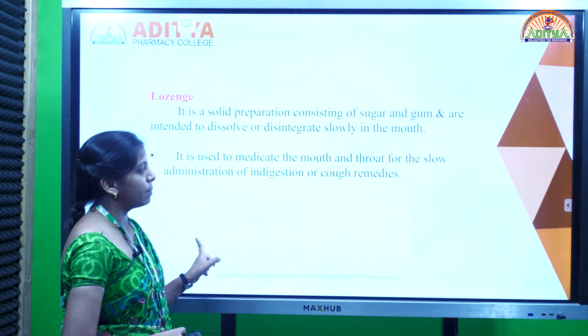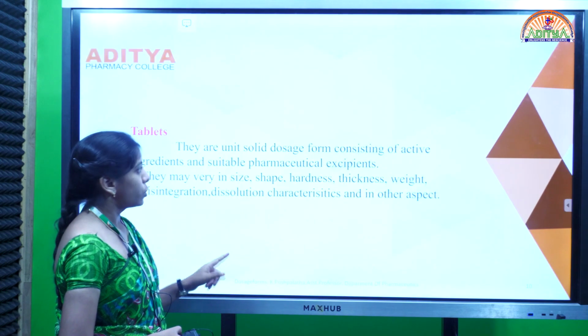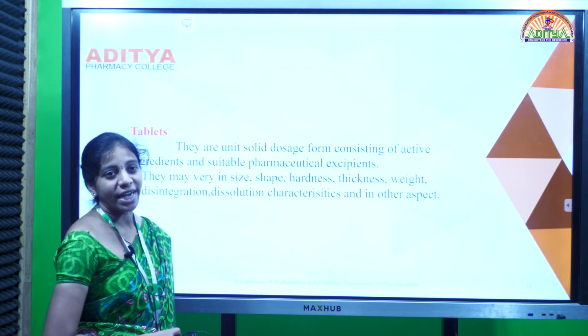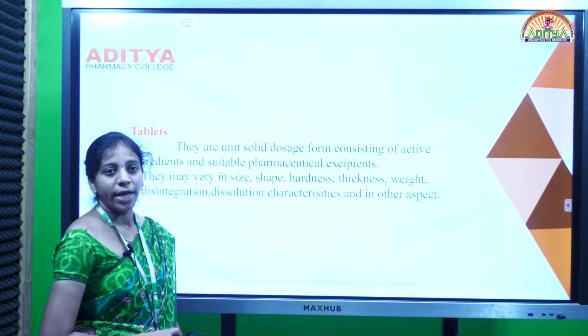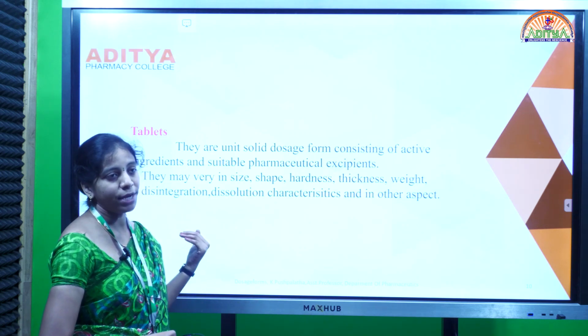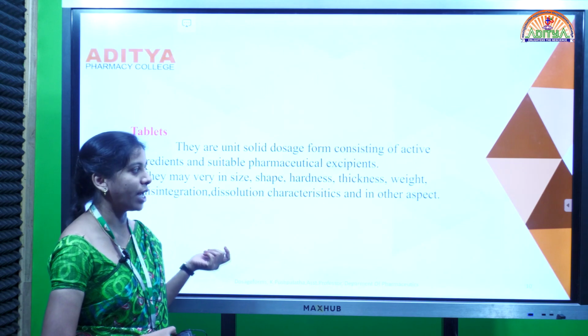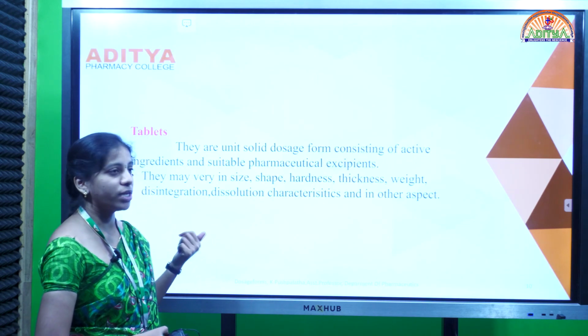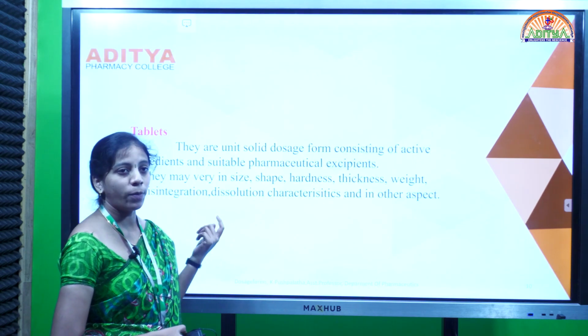So what does a tablet mean? A tablet is a solid dosage form consisting of active ingredient along with excipients, and these tablets may vary based on their properties like size, shape, weight, hardness, dissolution and disintegration. These are the properties of the drug.